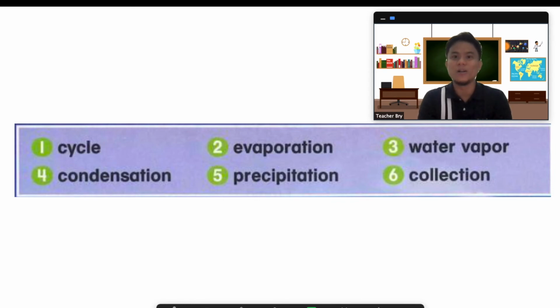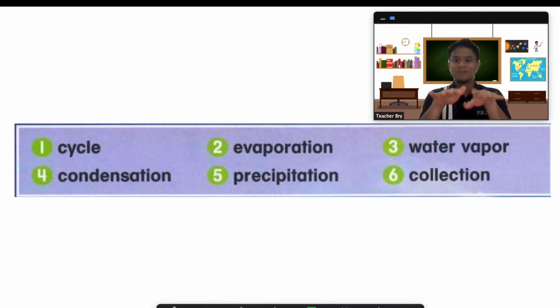Number 1, cycle. 2, evaporation. 3, water vapor. 4, condensation. 5, precipitation. 6, collection. Very good.